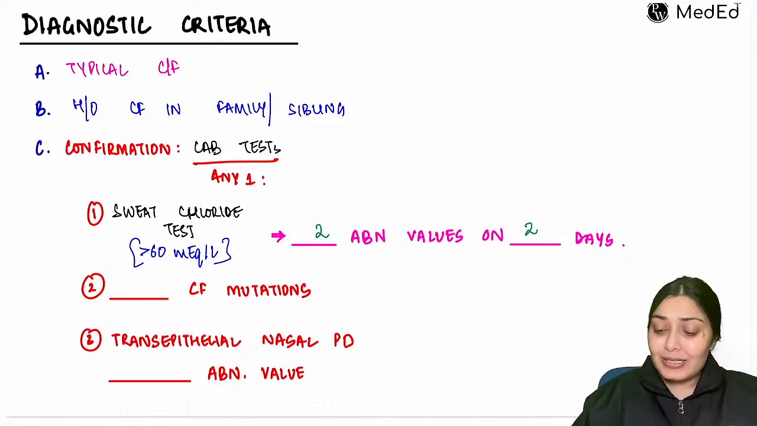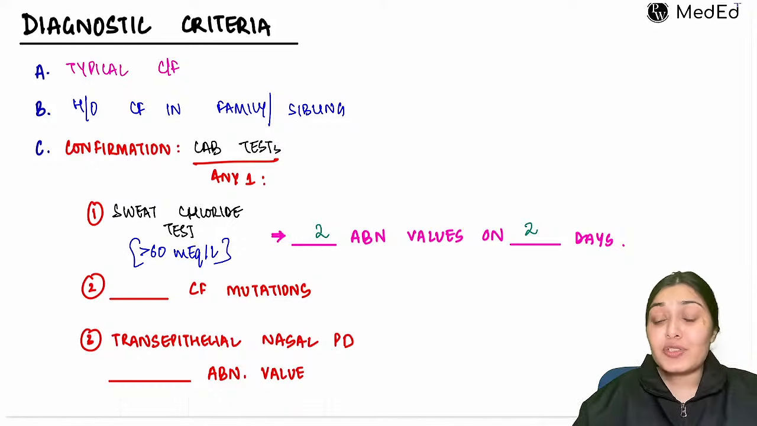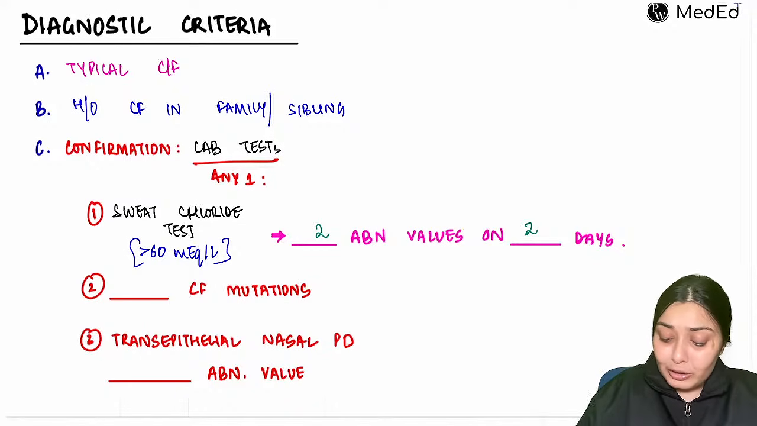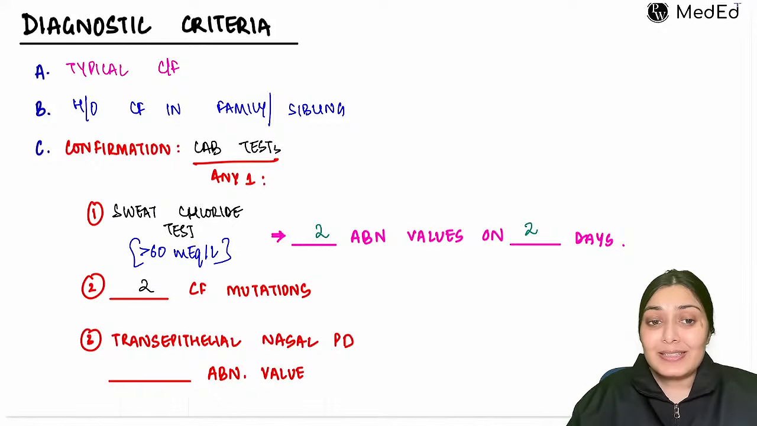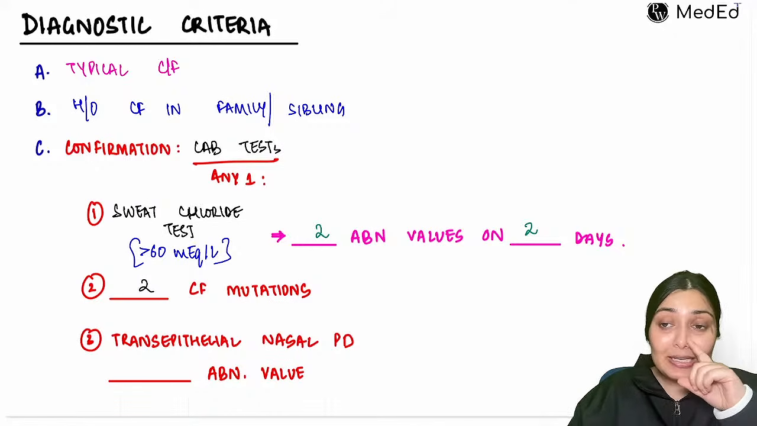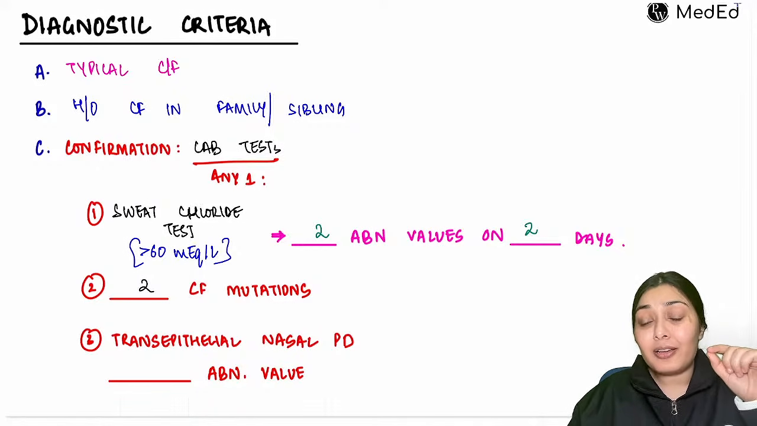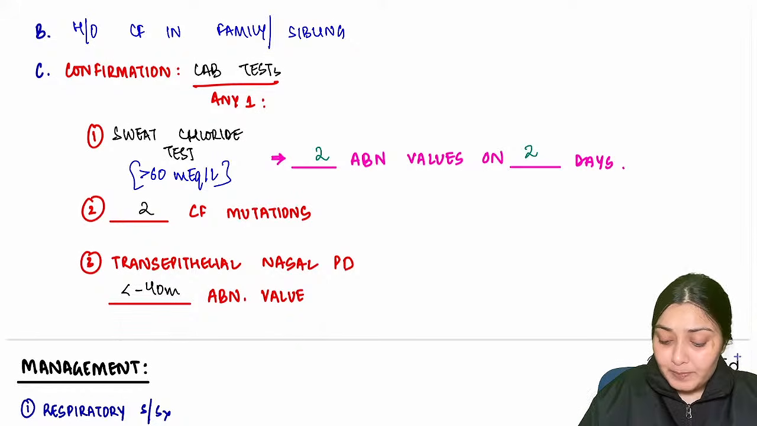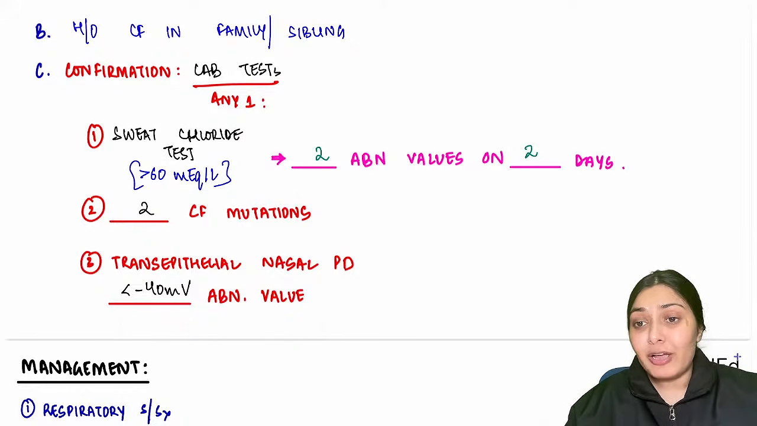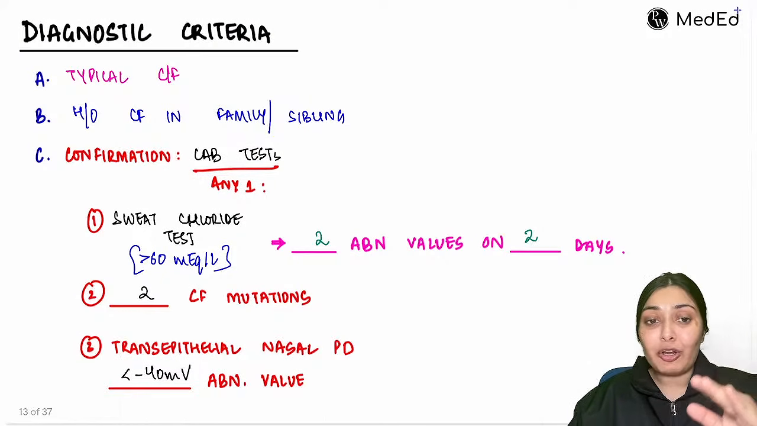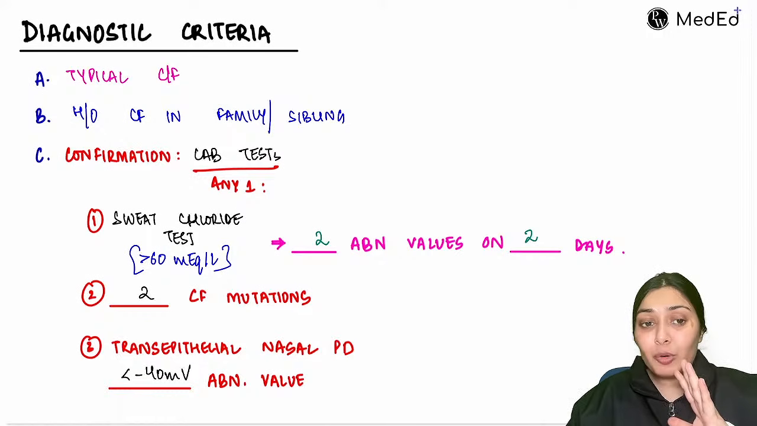The other lab test is checking for the cystic fibrosis mutations. I told you there are multiple mutations in cystic fibrosis, and the most common is delta F508. So if you document 2 cystic fibrosis mutations, this is diagnosis. And last but not the least, we can check the transepithelial nasal potential difference. If that nasal potential difference is less than minus 40 millivolts, then it is an abnormal value and diagnostic of cystic fibrosis. So confirmation is by any one of these lab tests. So this is all about the diagnostic criteria.